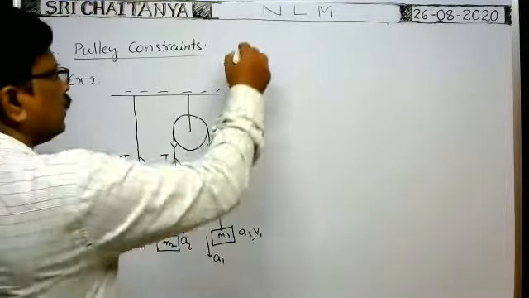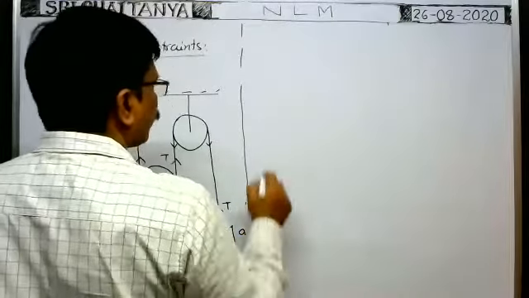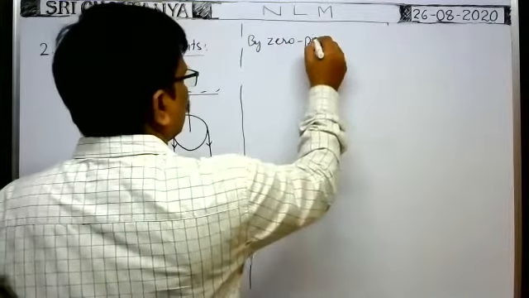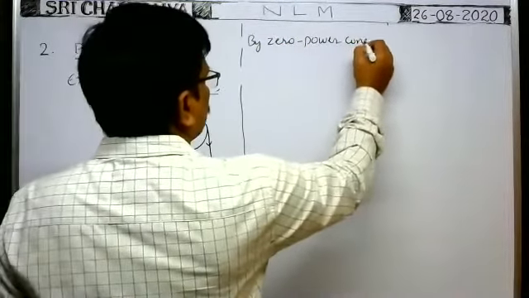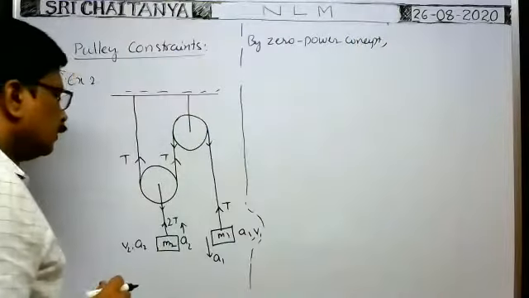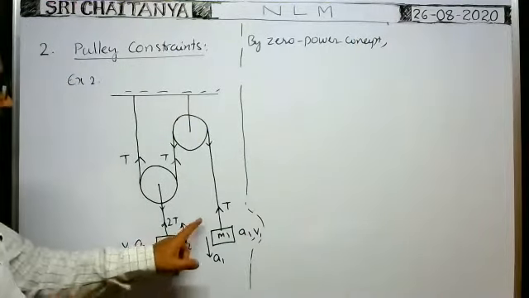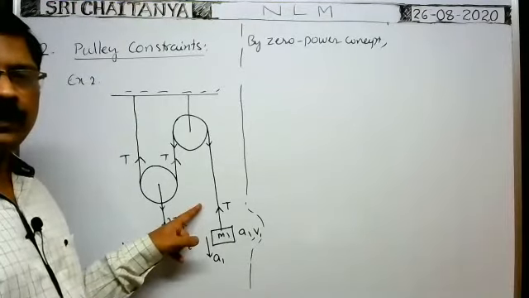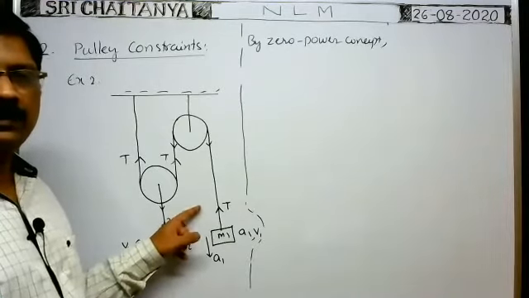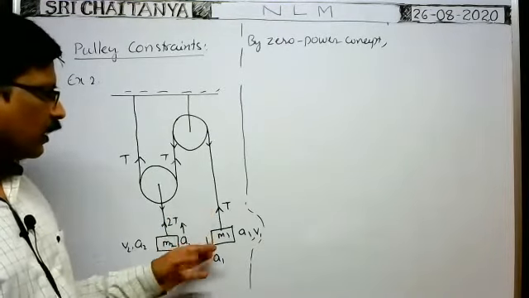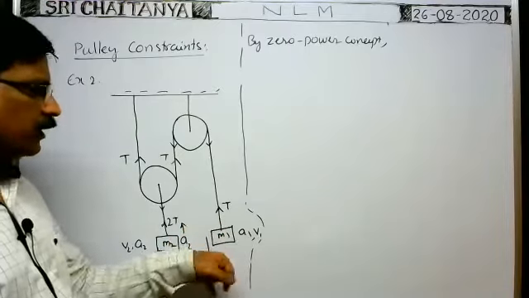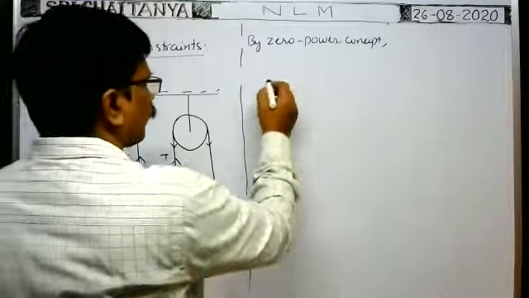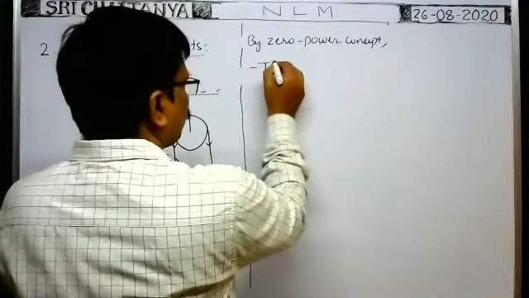Now you apply the zero power method, the zero power concept here. By the zero power concept, tell me, for this block first, how can we write? Velocity is v1, tension is this one. Here we imagine that the block moves downwards with v1. Tension is upwards, that's why minus T into v1 we have to write.